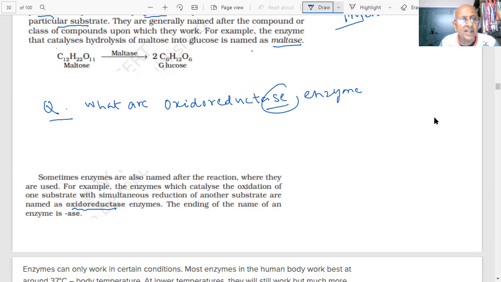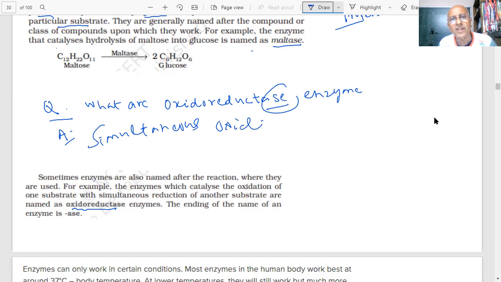Yes, sir. So what do we call them? Oxido means oxidation and reduction is taking place, students. One substrate is oxidized and another is reduced, simultaneously. So there is simultaneous oxidation and reduction.